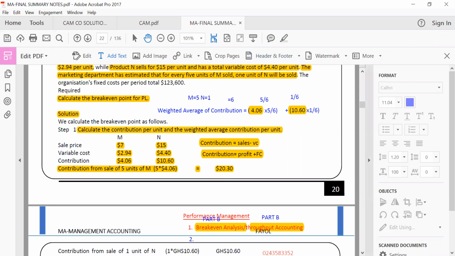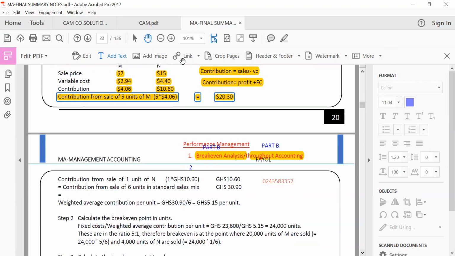So this is the same way, but the examiner decided to calculate it in a simple way, another way. What did he do? He decided to use the 5 to multiply the 4.06. Is it not the same as 5 times this? But at the end of the day, he's going to divide by the total. That's what you do. So he used the 5 to multiply the contribution. The mix times the contribution. So M mix is 5 times the contribution 4.06. N mix is 1 times its contribution, which is 10.60.